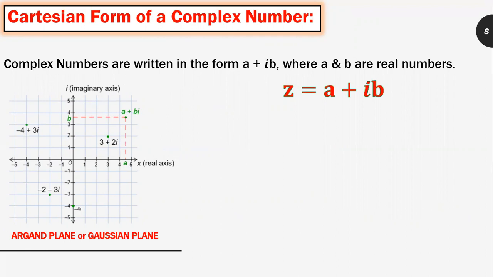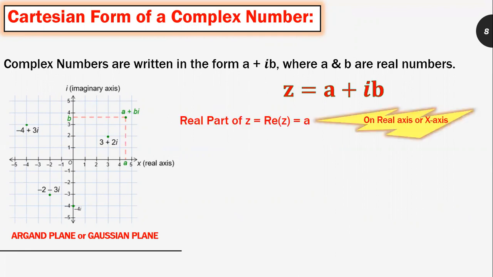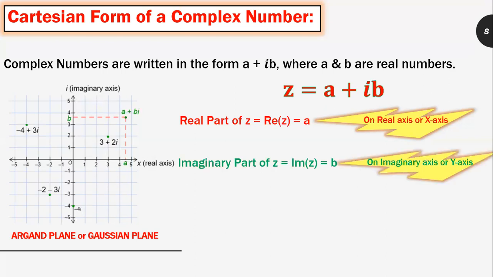We can represent the complex number as z is equal to a plus ib, where the real part of z, denoted by Re of z, is equal to a, which is represented on the real axis or x-axis. The imaginary part of z, denoted by Im of z, is equal to b, which is represented on the imaginary axis, that is the y-axis. Let us study one simple example.